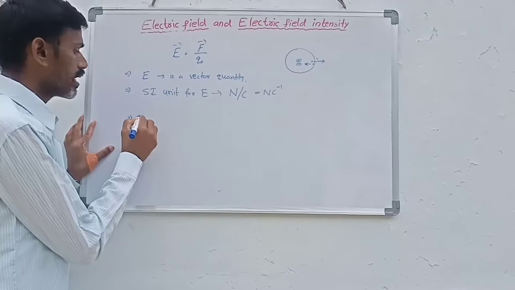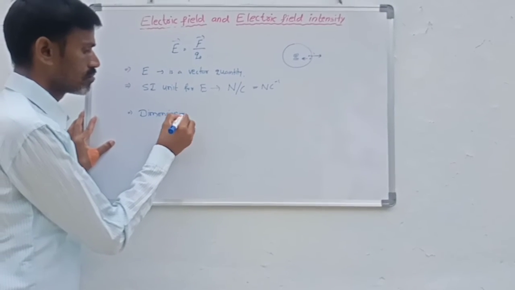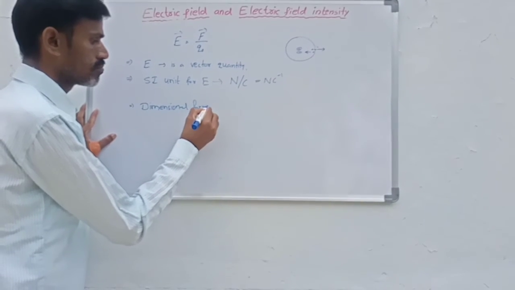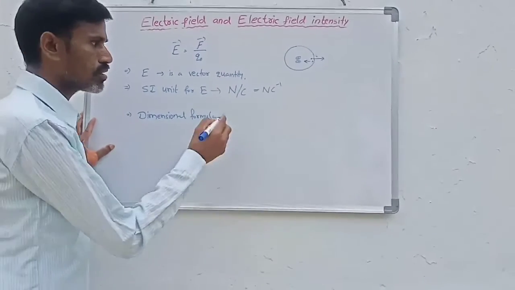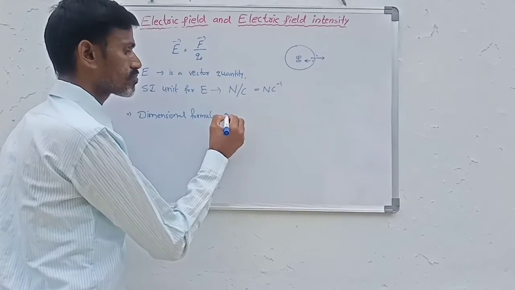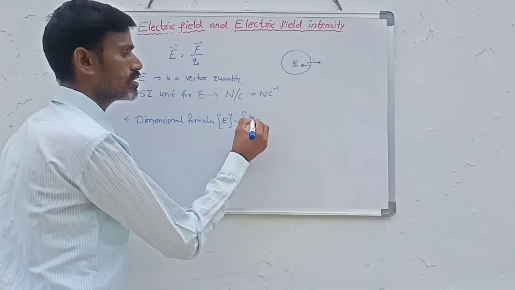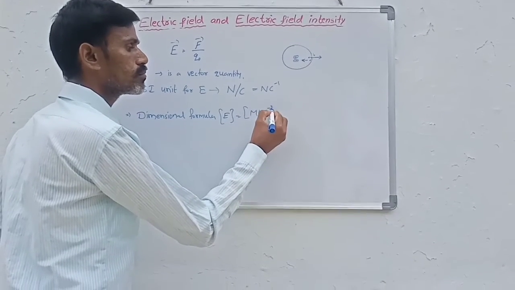Now we write the dimensional formula. For force, the dimensional formula is M L T power minus 2.